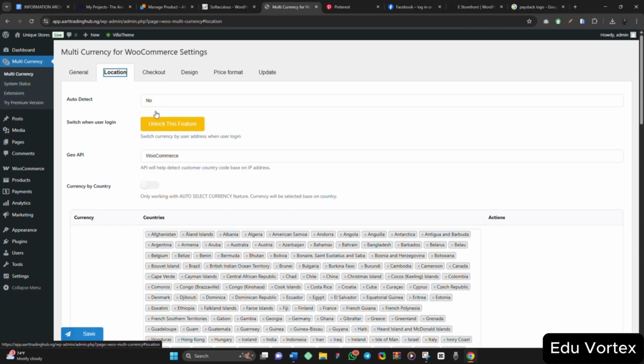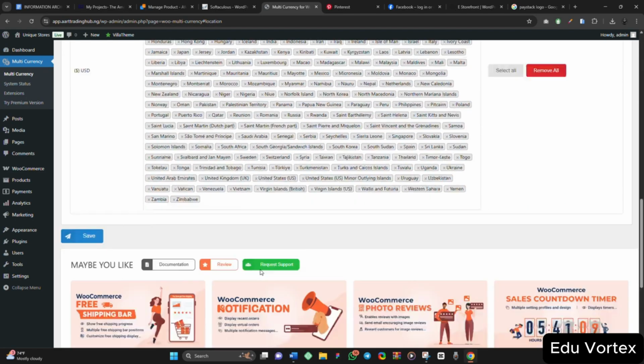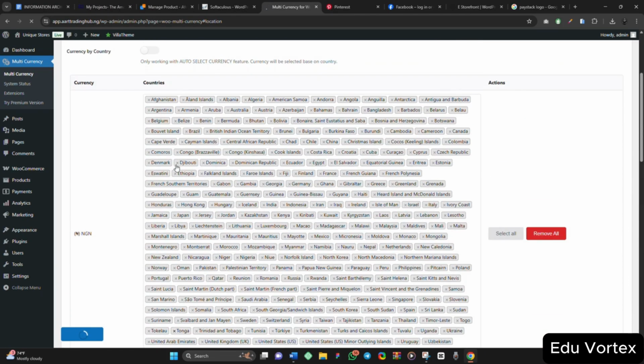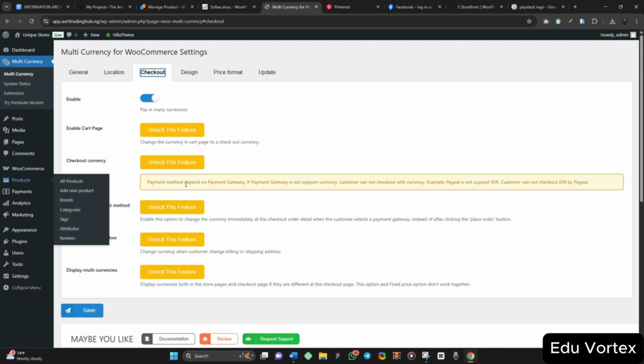For location, auto detect? No. I prefer that they select themselves. Switch when user logs in? No. Currency by country only works with auto currency. I want every country to be able to pick the currency they want themselves. At the checkout, enable it if you want to use this feature. Currency by payment method enables the option to change the currency immediately at the checkout order detail when the customer selects the payment gateway. All these ones are locked features.